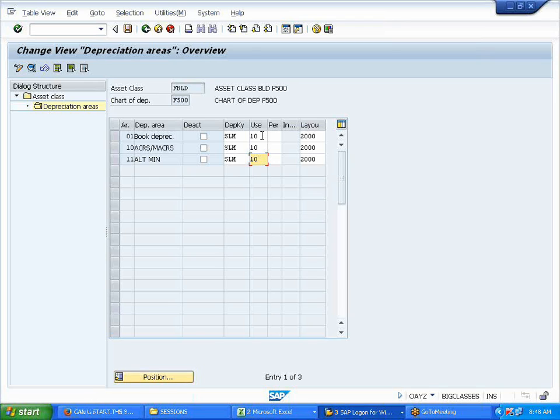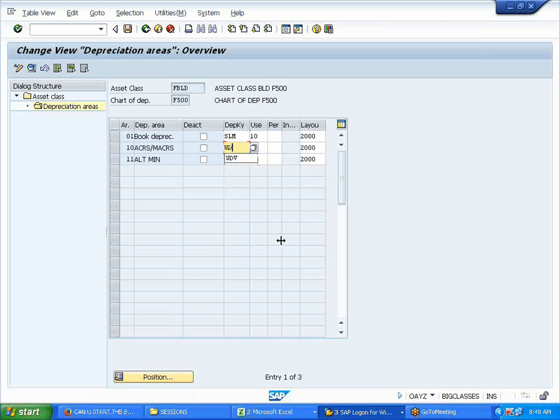I have a question, Kadir. For the book depreciation, you use depreciation key SLM, but for the tax should be different, no? Yeah, in the next scenario I'll use it. First I'll keep it simple. Then for the next asset class we'll use different, as you're saying. Otherwise, if you want, I'll use it.